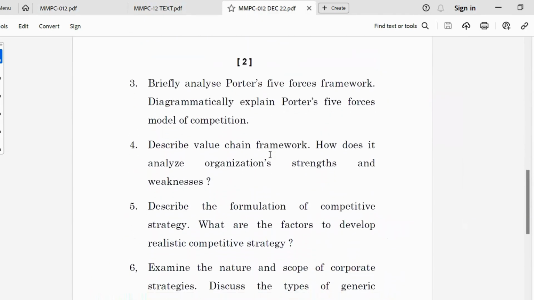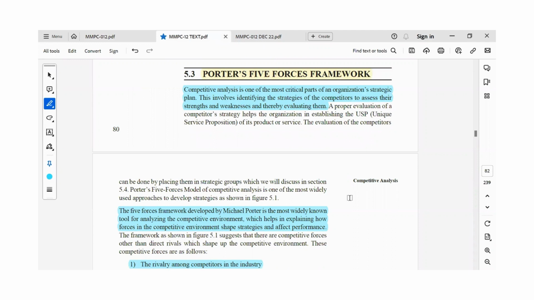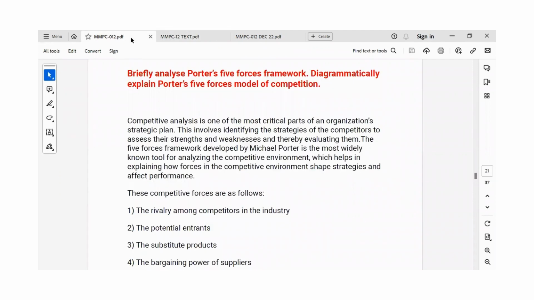The next, third question: briefly analyze Porter's 5 forces framework. Diagrammatically explain Porter's 5 forces model of competition. In Unit 5, competitive analysis, in this unit we can find the topic Porter's 5 forces framework, okay? So let's see the notes for it.